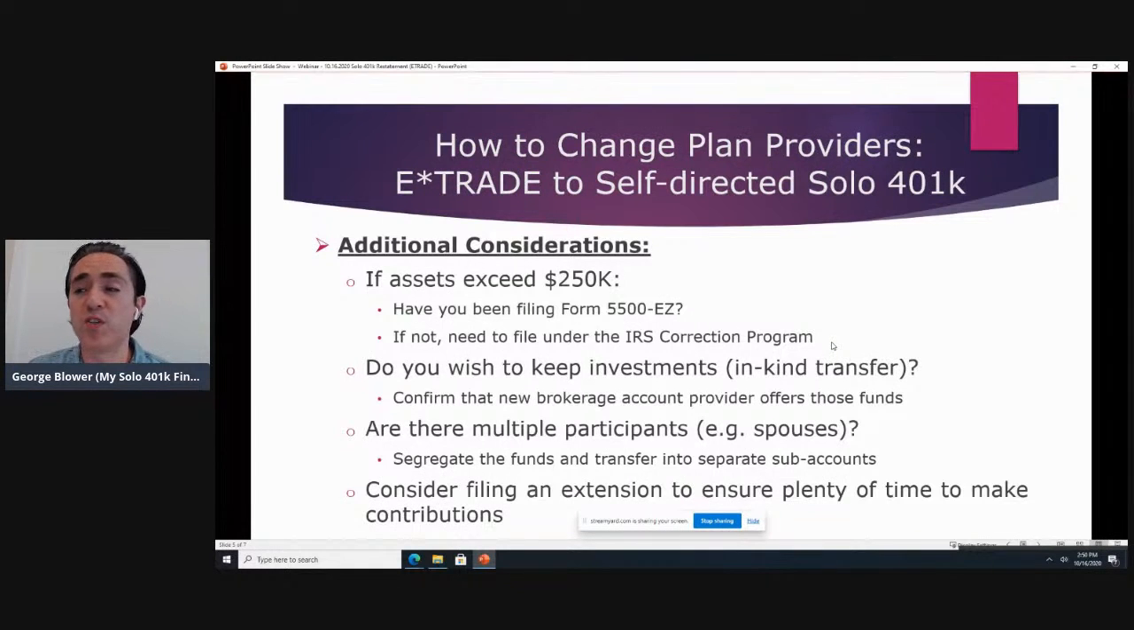Are there multiple participants like spouses? In that case, it's important that the right number of accounts are set up. So we had a quick example on the prior slide where you had a husband and wife.